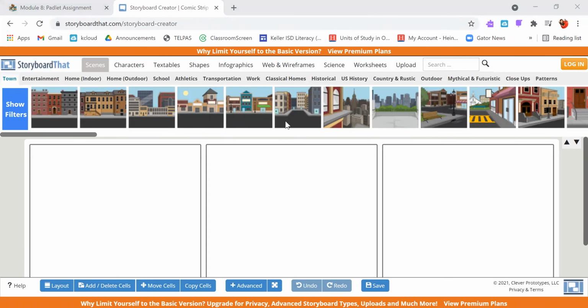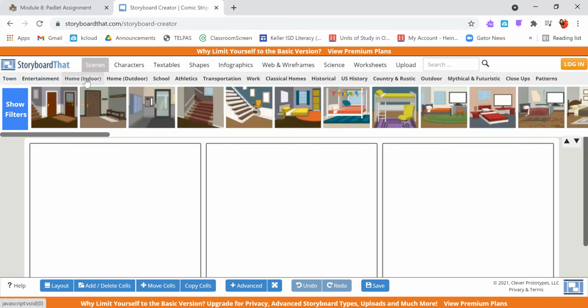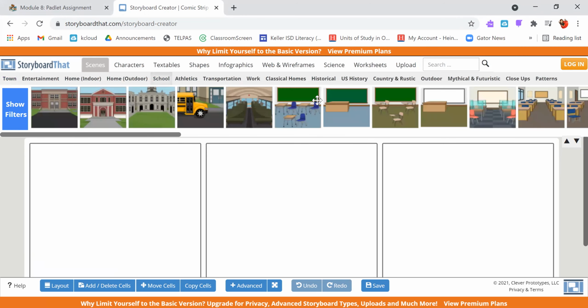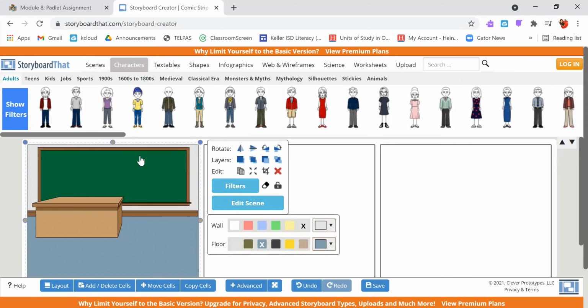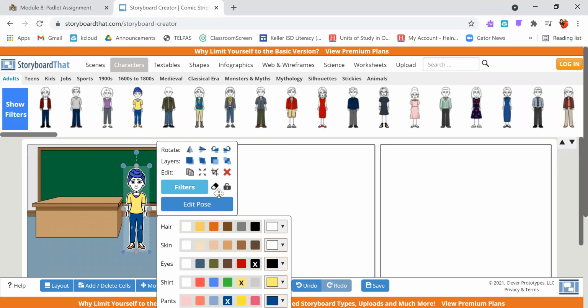So you can actually build an entire scene. You can decide, oh, where does my story take place? I could click from a home decor. Maybe I'm at a school. I'll just go through, I'll find the pictures that I like best to build my background. I can go and I can add in my characters. So I can change hair color, skin color, eye color, shirt and pant color.